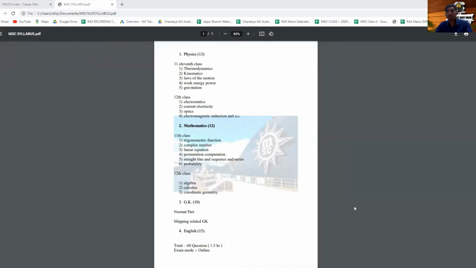Now, what are the 15 questions in English for? Tenses, antonyms, synonyms, filling the blanks, and one word. At least these 4 topics you need to be very clear on. For English you don't need to work hard, because if you studied in English medium from the start, you can manage it easily. But the problem comes with GK and physics, because there you need to prepare well. So this is more or less the syllabus I have just discussed. I think I have made it clear.